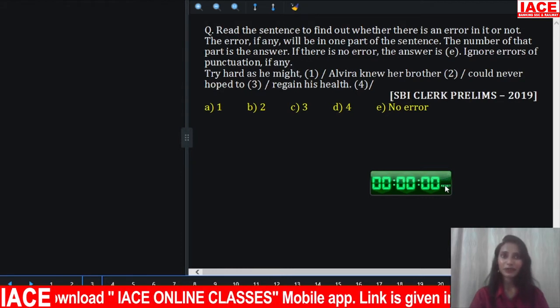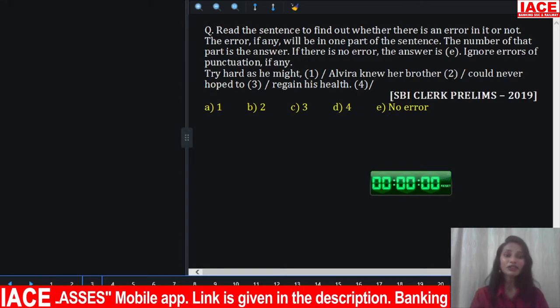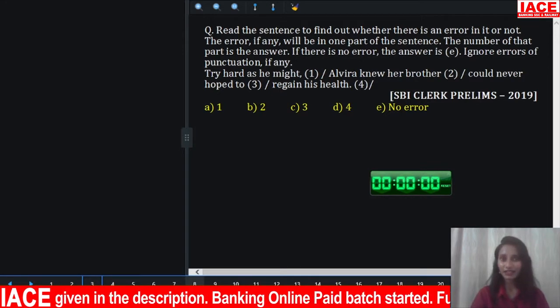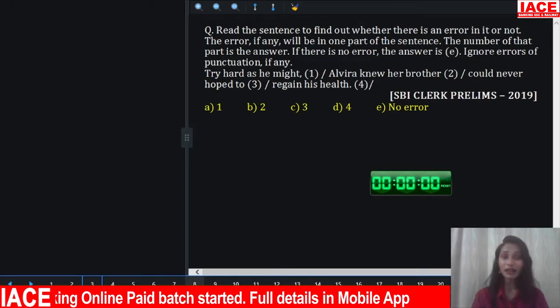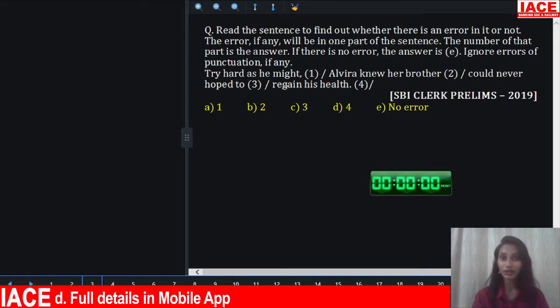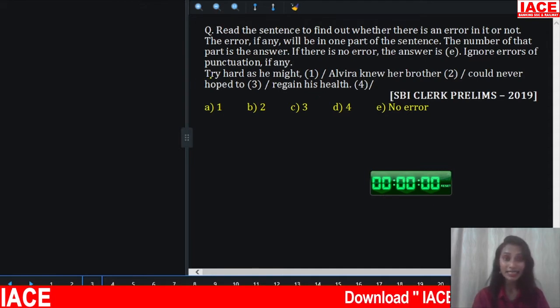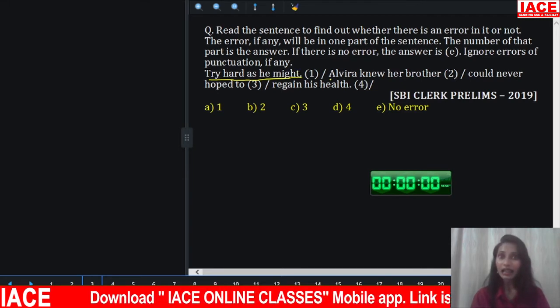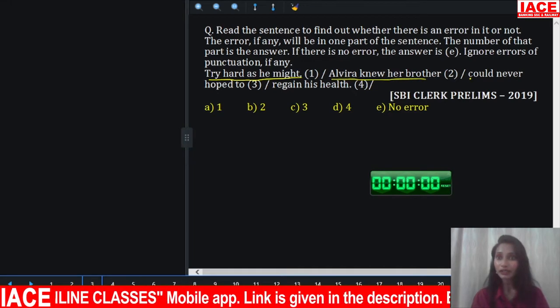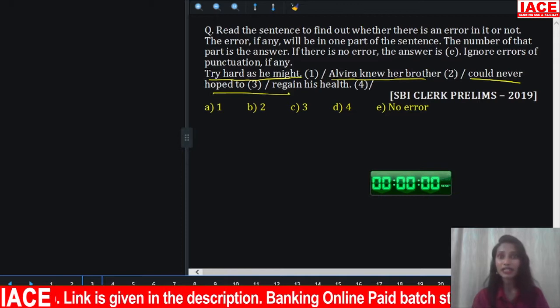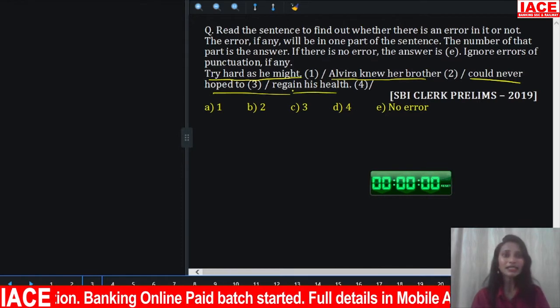Well, your time is up. If you look at the next question, here also you're asked to find out the error in the given sentence, which part of the sentence has the error out of the four parts. Look at the given sentence. Try hard as he might, Alvira knew her brother could never hope to regain his health. Now, what is the error?